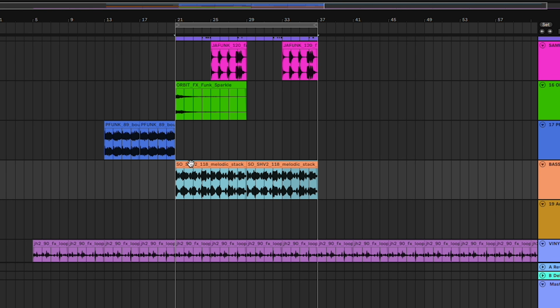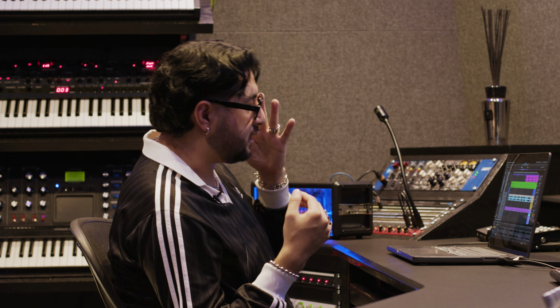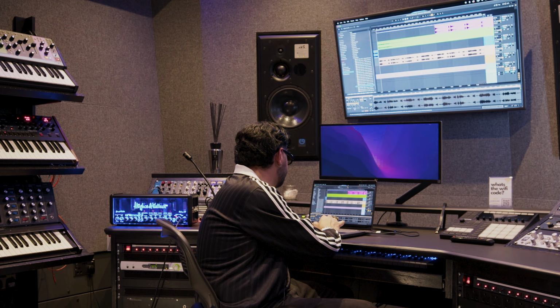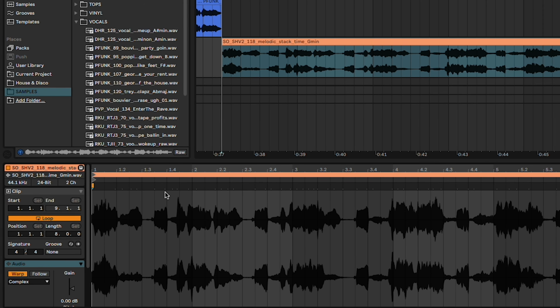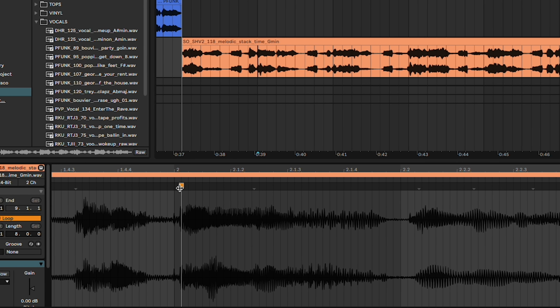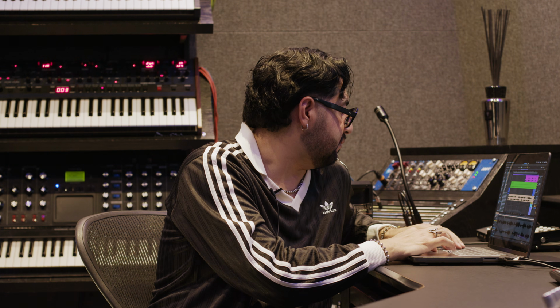And what I like to do here is just play with the loop, cut stuff, move it around. Trying not to keep the original sample. In this case, it sounds pretty good. So I'm just gonna tighten it up with the timing of the sample because it's not perfect. So I'm gonna go into the warp and try to fix it. I can already see this is probably supposed to be right here and some other sections, but we just listen to it and move it around until it's right.